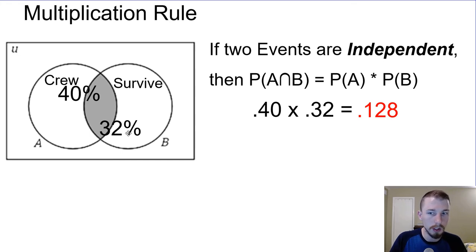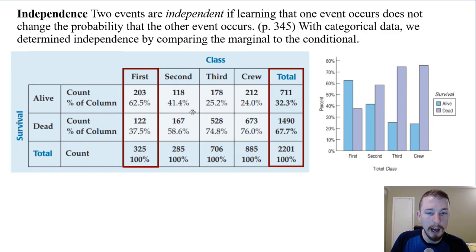Hopefully that's not too confusing. Well, we find that by simply multiplying them, which would be 12.8%. So if they were actually independent, we would expect 12.8%. But how many did we actually have that were crew members and survivors? 20. Oh, this would be out of the overall total, which is a completely different graph.